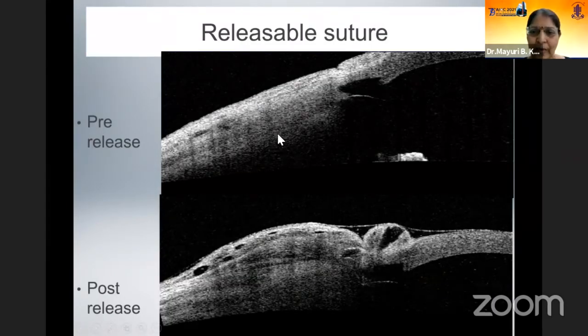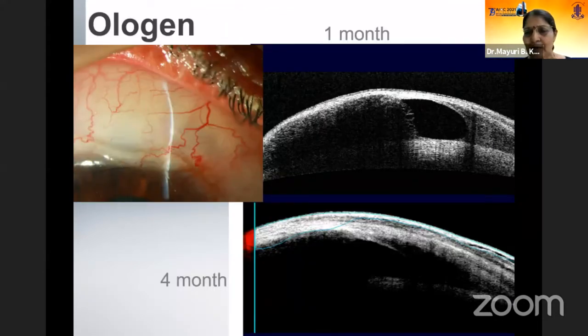This is the pre-release picture, and post-release, you can see the multiple aqueous pockets coming up with the spongy appearance and multiple layers. So Ologen is another substitute nowadays. A lot of people are using it. So immediately after the surgery, in the early phase, you can see the aqueous pocket here and the dense, homogeneous area of the Ologen is seen.